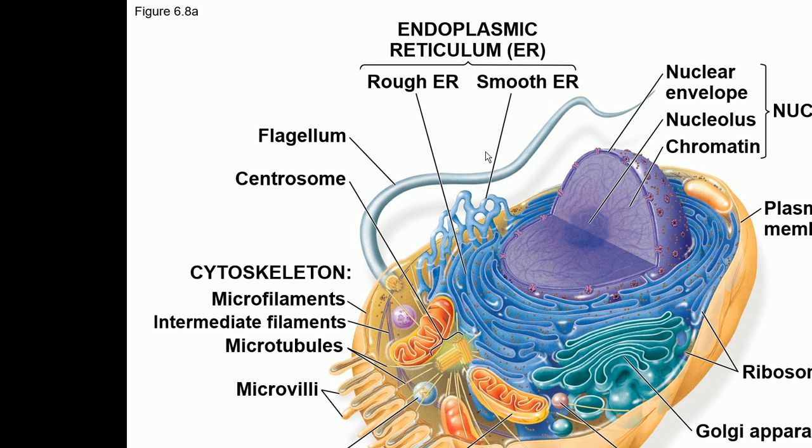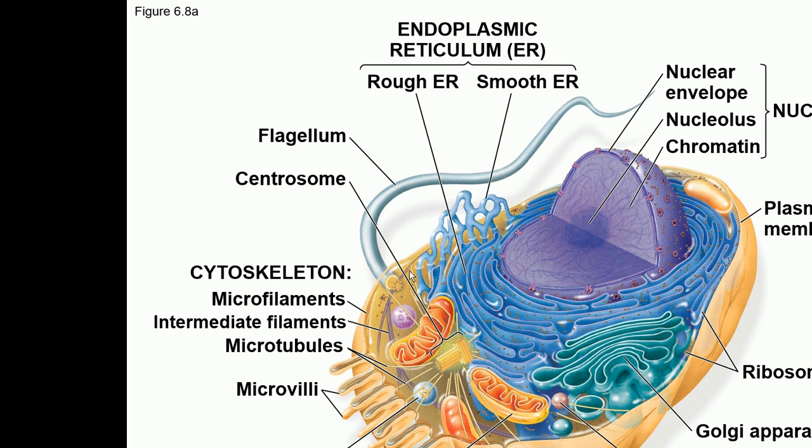These are the different organelles in the eukaryotic cells. They have a nucleus. The nucleus is considered the brain of the cell, because all the genetic information is here, and it's enclosed by the nuclear membrane. This nuclear membrane extends into the cytoplasm, and it's called the endoplasmic reticulum, which is a network of membranes. Then this is the Golgi apparatus, and this is the mitochondria. These are different organelles, and we are going to talk about all of these in detail very soon. You can see all these are membrane enclosed organelles.